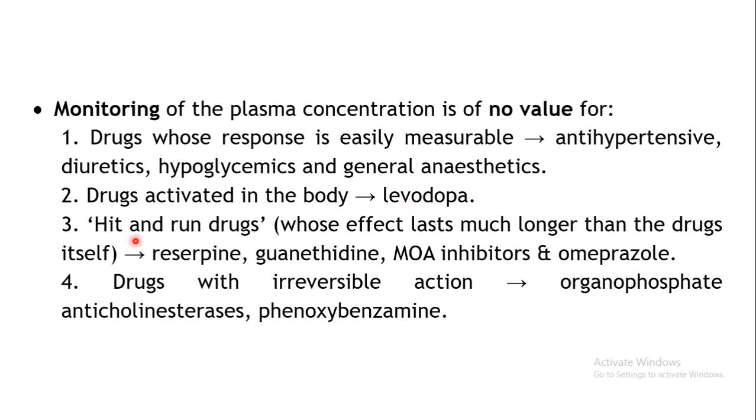And the next situation is a hit and run type of drug. Means here the effects of the drugs last for a prolonged period of time. Even after the drug is removed out of the body, still the action of the drug will be sustained. Say for example reserpine or guanethidine, MAO inhibitors or omeprazole. So such kind of drugs which can inhibit the enzymes. Okay. Supposing the enzyme is irreversibly inhibited. Okay. So this proton pump, it is inhibited, right, irreversibly.